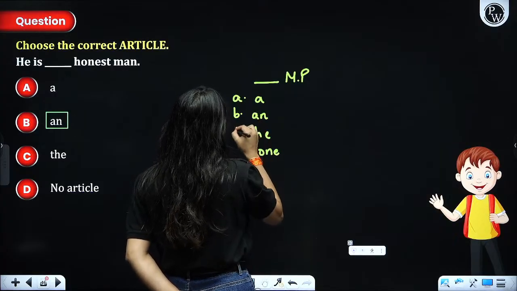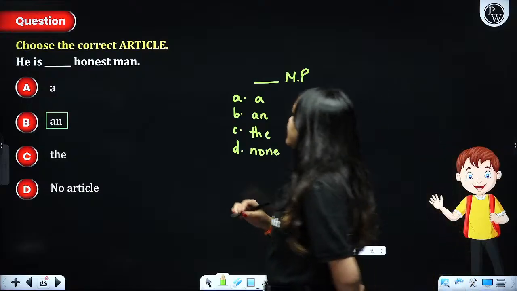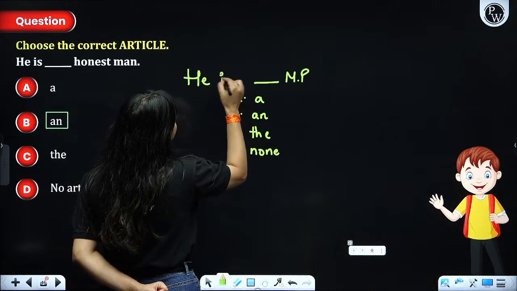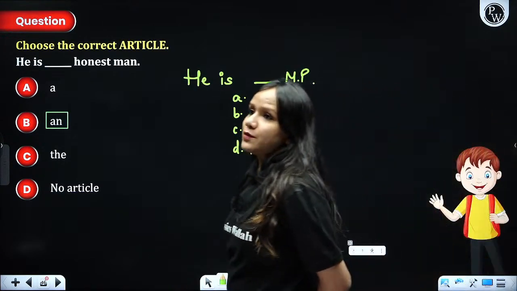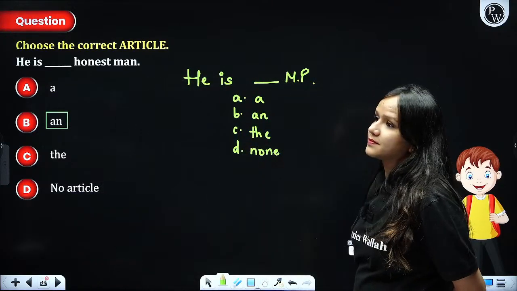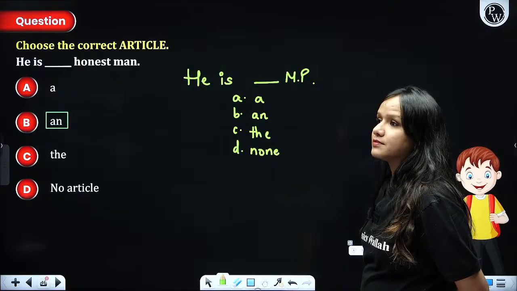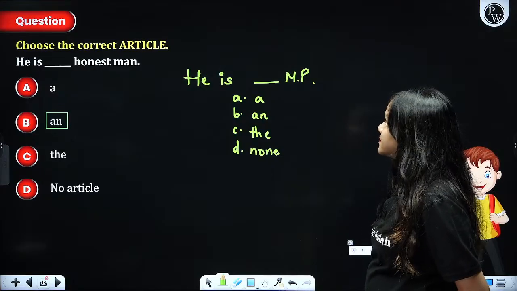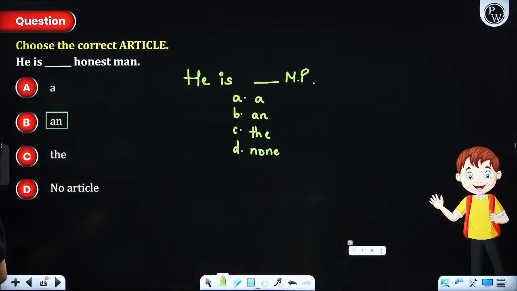I'm giving you one more question over here. Choose it now. What do you think? He is dash member of Parliament. What should it be, guys? Do let me know. Ranjan, Kaisha, ready to answer the poll? Are you ready?